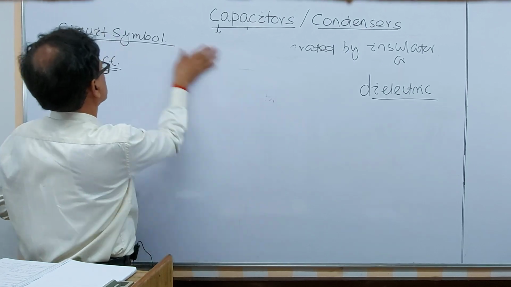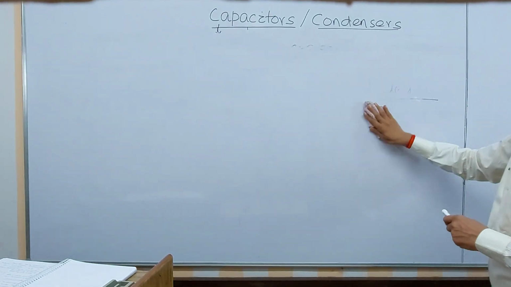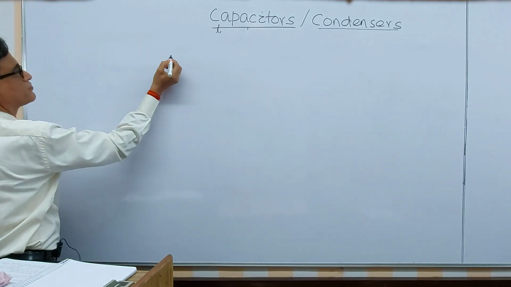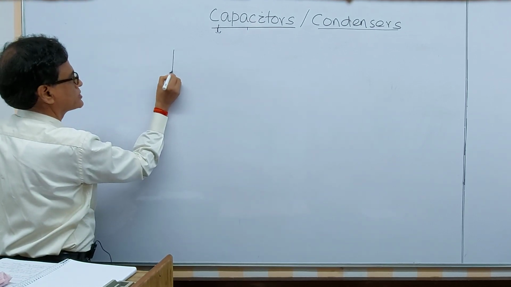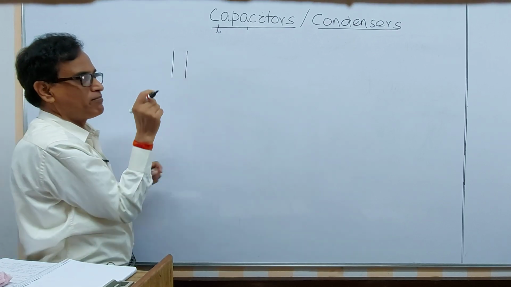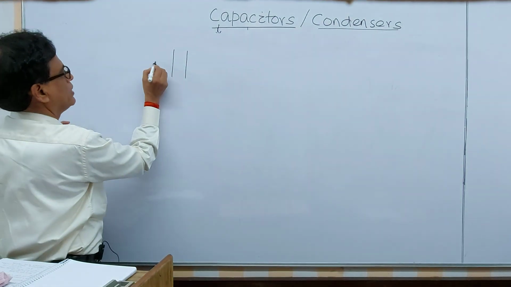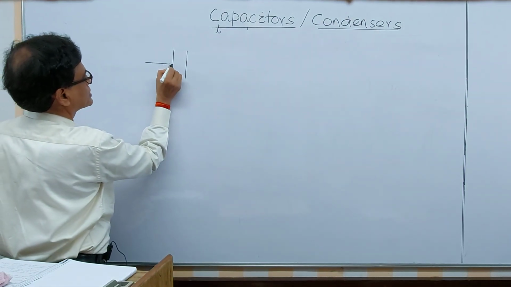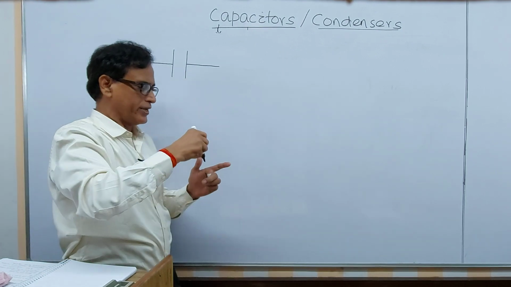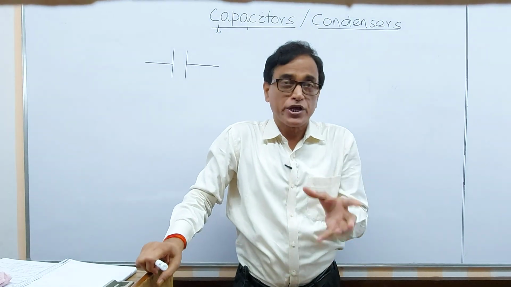a capacitor by construction is two conductors separated by an insulator, and it is represented by a circuit symbol like this. This is the circuit symbol of a capacitor. The two lines must be of equal length. That doesn't mean you will take a scale and measure it, they should be approximately the same. This is one terminal of the capacitor and this is another terminal. And we will see how it can store the charge, how it can be utilized for storage.